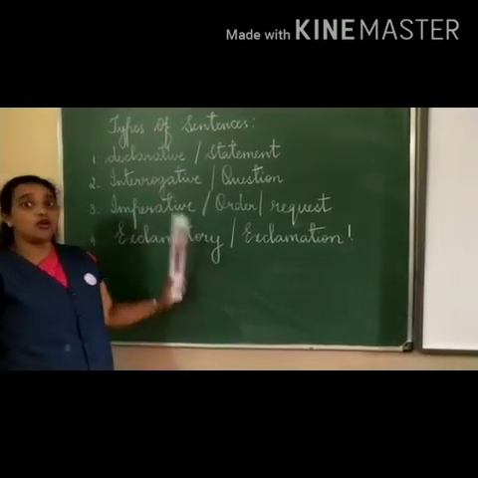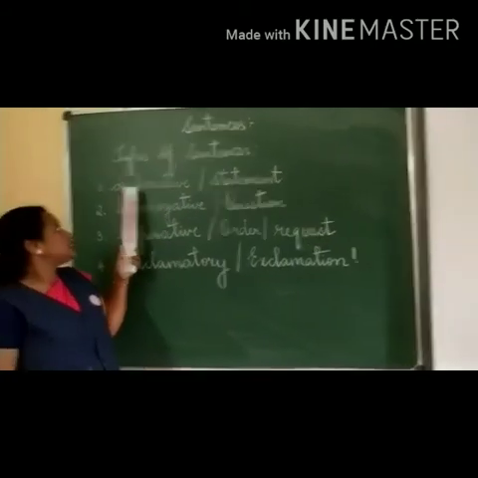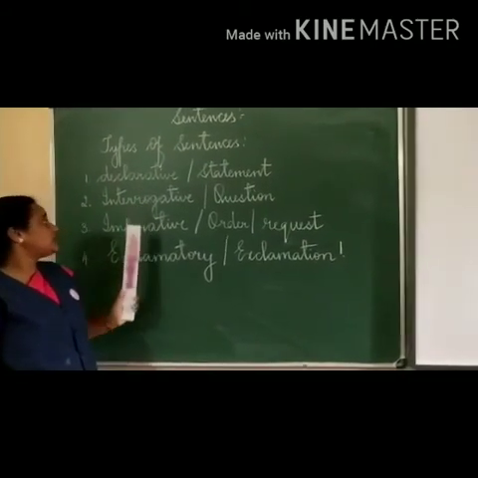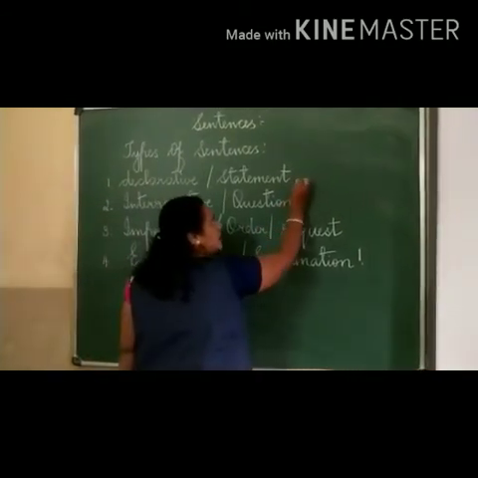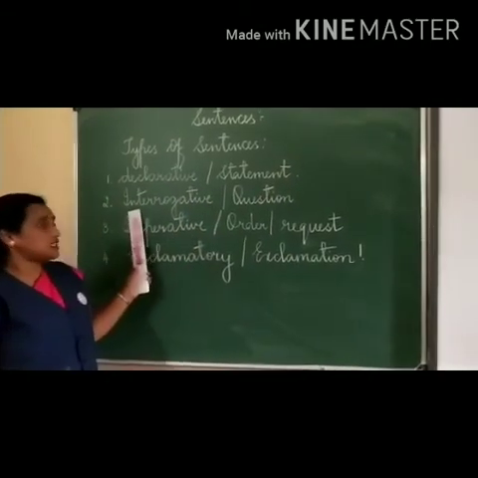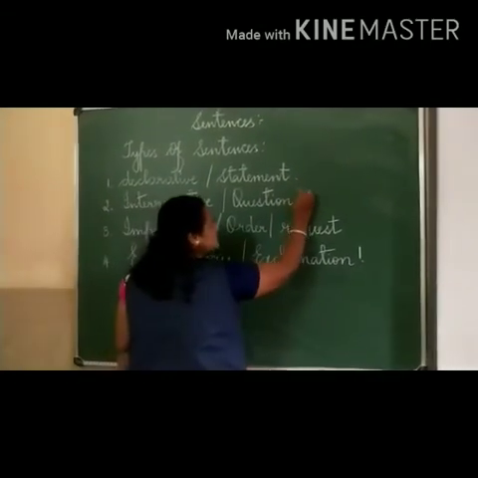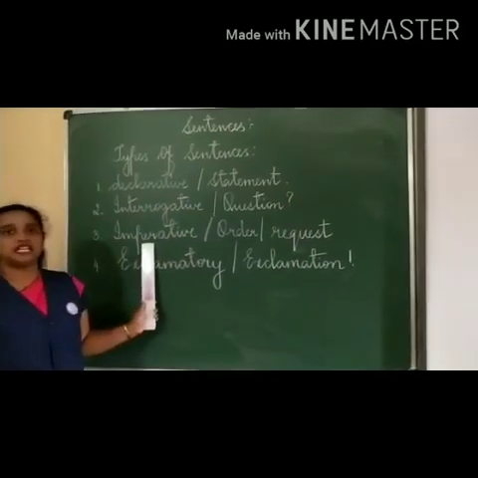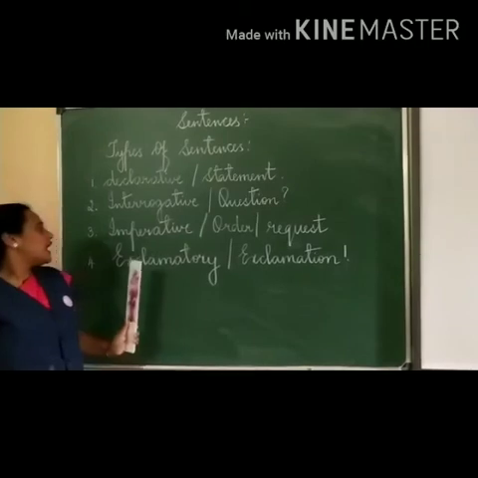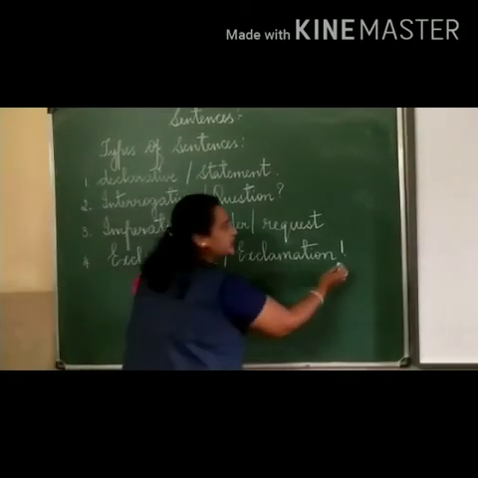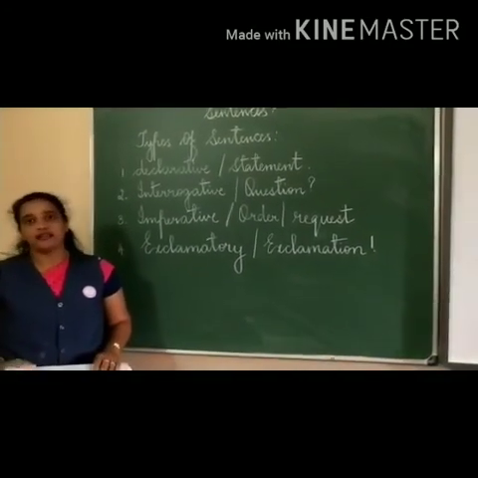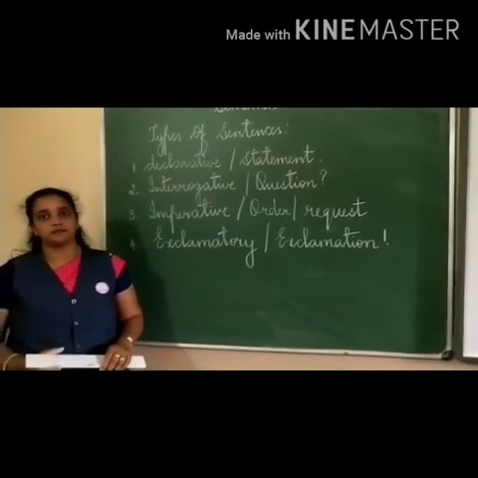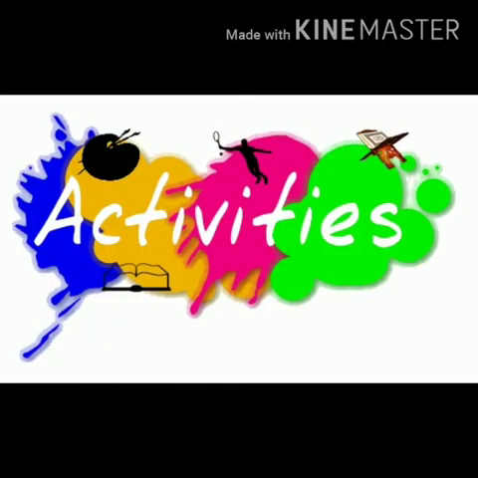For a glance now, sentences are of four types, that is declarative, interrogative, imperative and exclamatory. So statement sentence will end with a full stop and interrogative sentence always ends with a question mark, and imperative sentence, it is an order, it is a request. Exclamatory sentence always ends with an exclamatory sign. You understood this, children? I will give you more activities related to this. Okay? When you do activity, children, you will learn more about the concept.